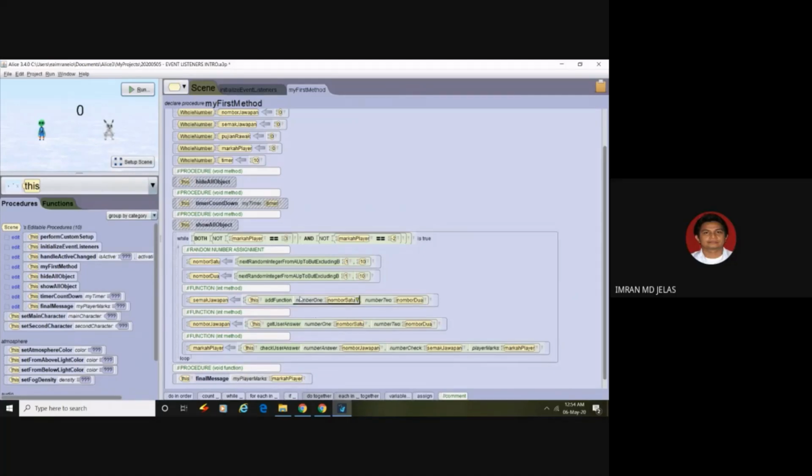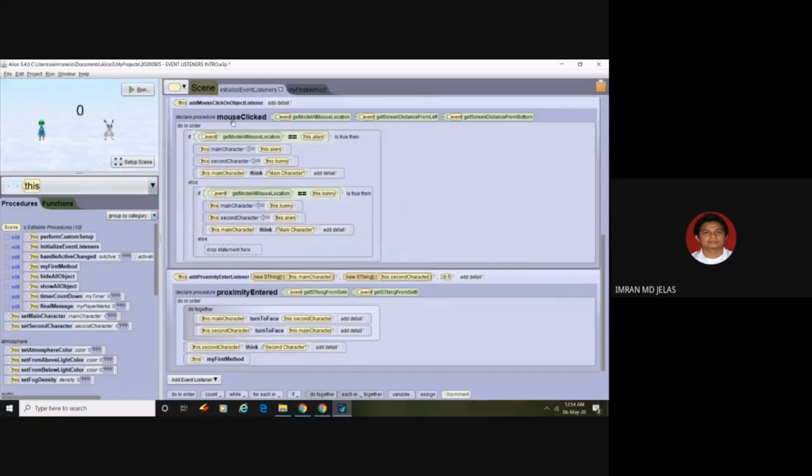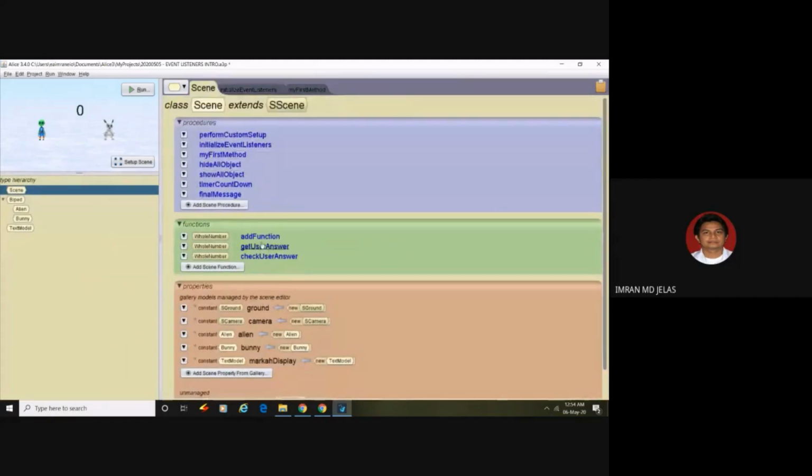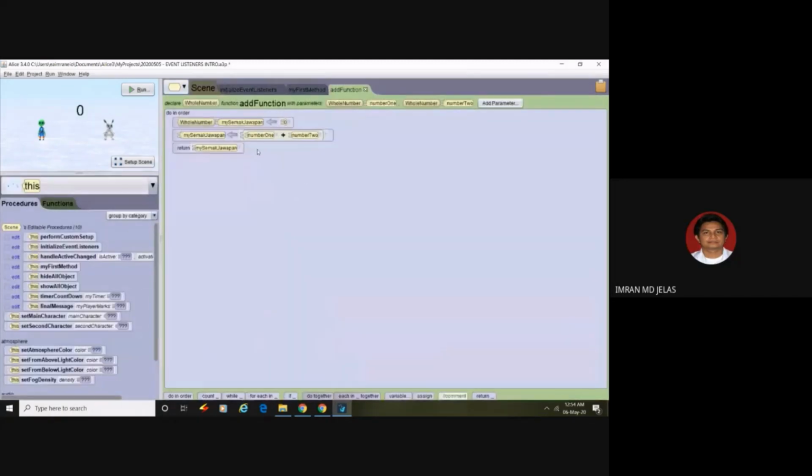Okay, so let's check all these functions and procedures. To check that, we start with the first one, add function. So we go to C. Let's see what add function is all about. Add function is just addition of a number, so nothing to do with the character.